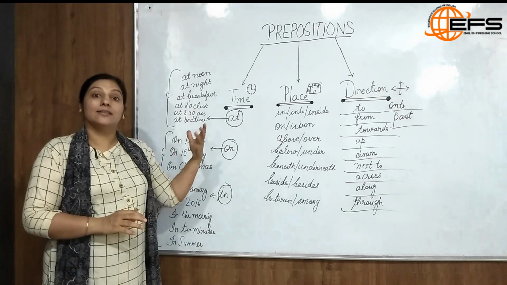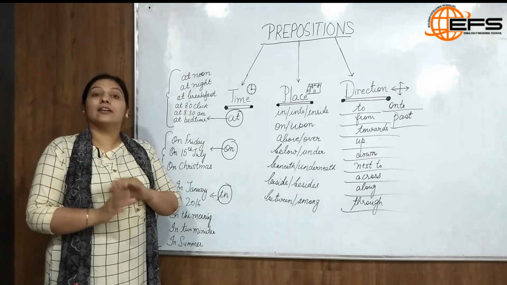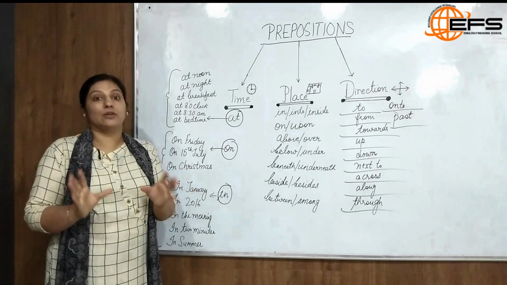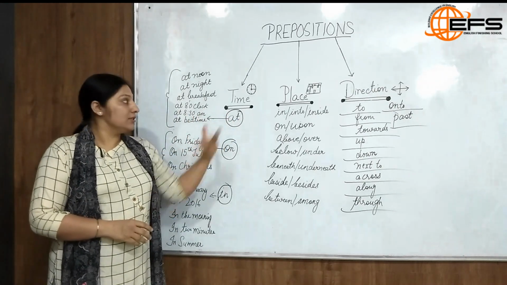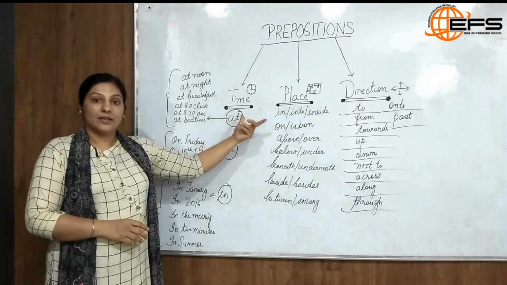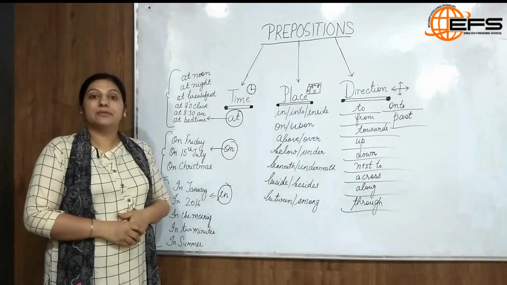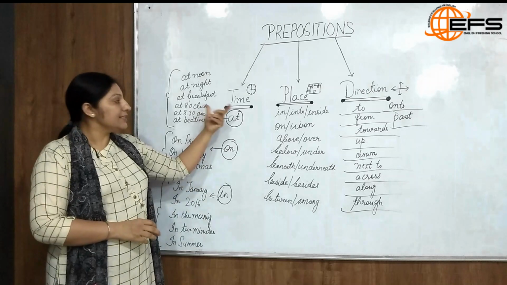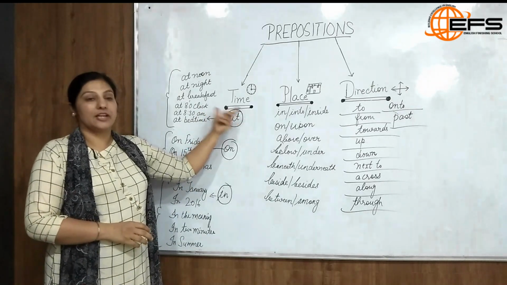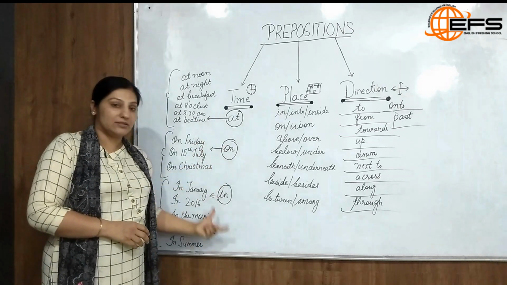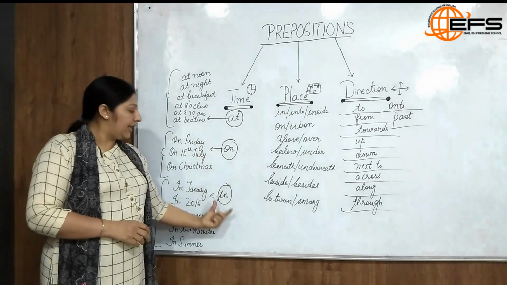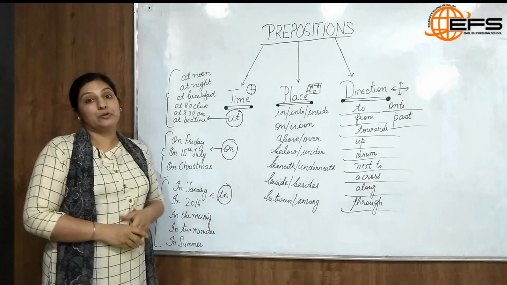Now let's understand the types of prepositions and clear all your confusion about certain words. There are three types of prepositions: prepositions of time, prepositions of place and prepositions of direction. Let's first discuss prepositions of time. Now in prepositions of time, we have three words basically: at, on and in. Now where do we use at?